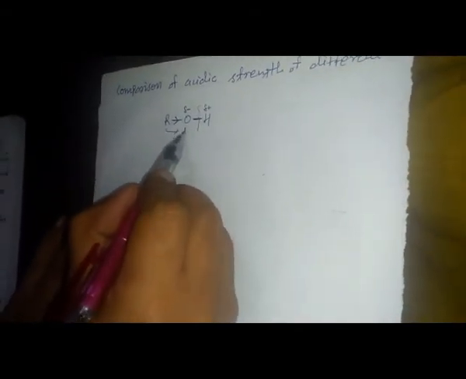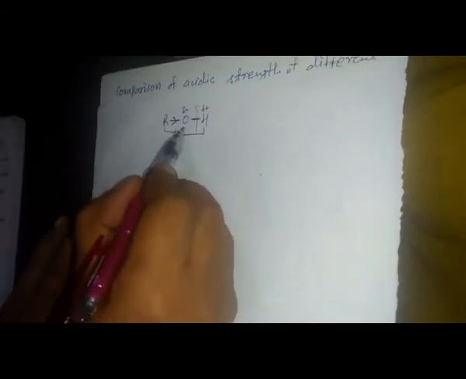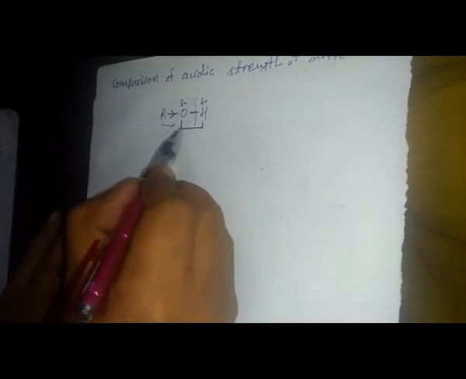The oxygen gets the negative charge because the bond between oxygen and hydrogen breaks, and the hydrogen gets the partial positive charge. But as the alkyl group releases electrons, the electron density on the oxygen increases. So now this oxygen will hold this positively charged hydrogen and will not lose this hydrogen ion easily.